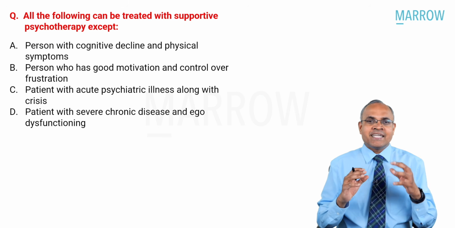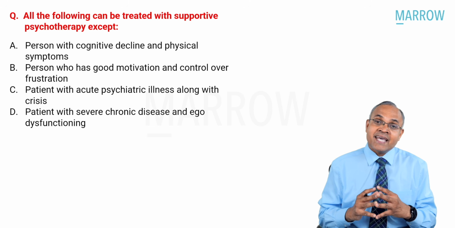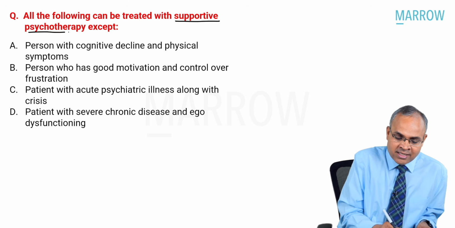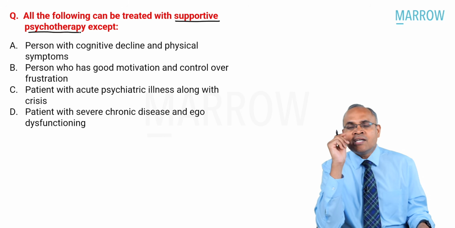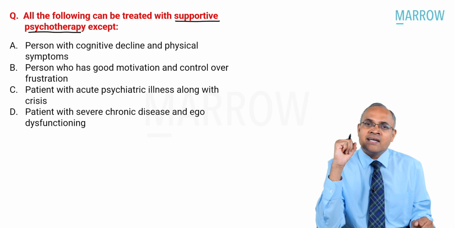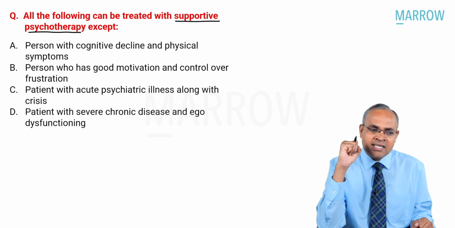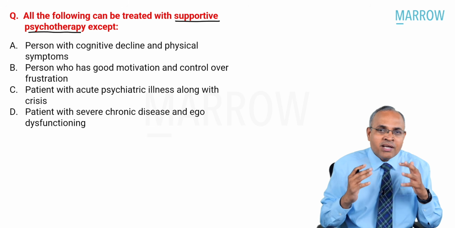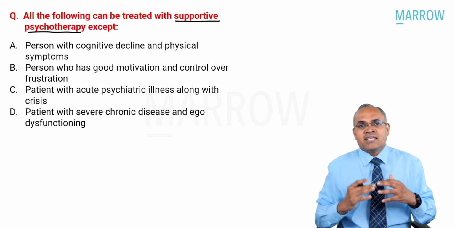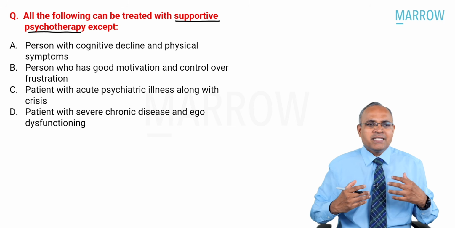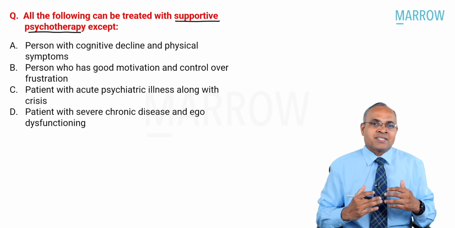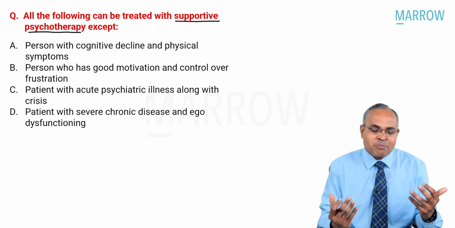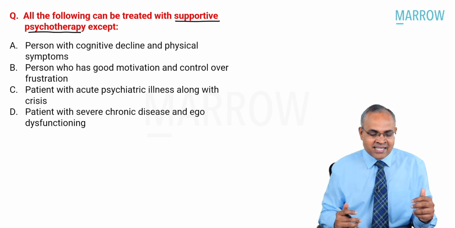All of the following can be treated with supportive psychotherapy, except. Now, as a student, you might say, Sir, I have no idea about supportive psychotherapy. I don't know what it means. Forget about the psychiatric lens. Use common sense. What does supportive psychotherapy mean? Supportive psychotherapy basically means you're trying to support the person. Now, use common sense and tell me, when do you want to support people? Obviously, now you'll get to know the answer.